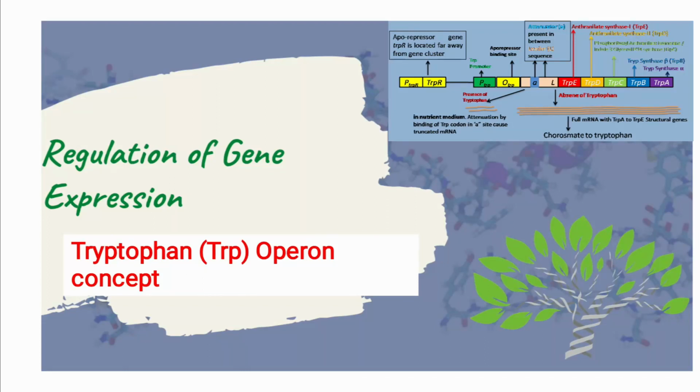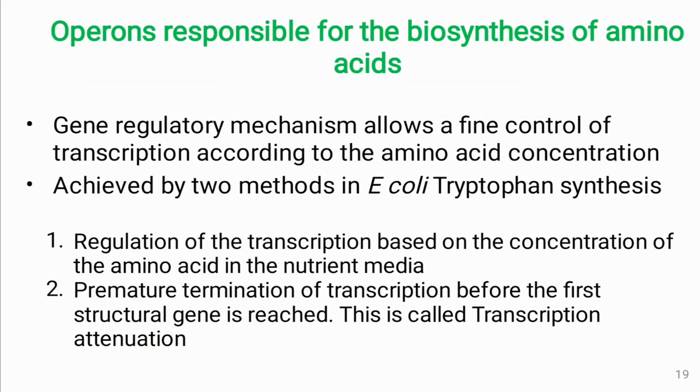Welcome to all. In this video we will see regulation of gene expression, the tryptophan operon concept in the prokaryote system. The gene regulatory mechanism allows a fine control of transcription according to the amino acid concentration. The regulation is achieved by two methods, especially for tryptophan synthesis. First one is regulation of the transcription by preventing the polymerase activities, and second one is premature termination of the transcript before the first structural gene is reached. So this process is called transcription attenuation.